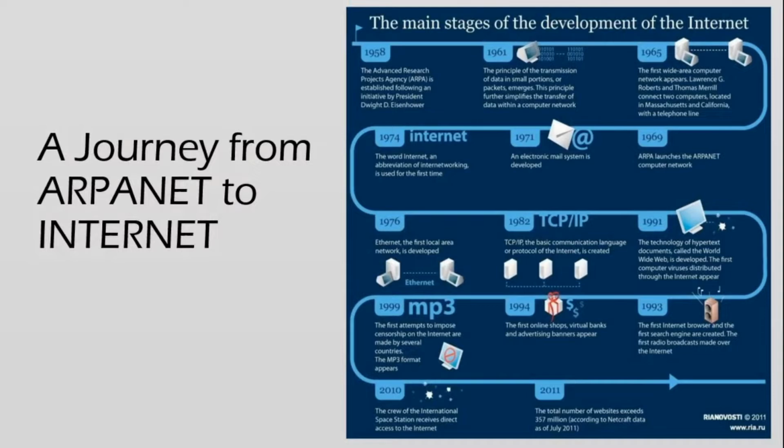So this is the journey of ARPANET, which we can see from 1958. Starting from 1958 and going to 2011 and still counting. And as you could see, there are important inventions. In 1974, the word internet, as an abbreviation of internetworking, was used for the first time, and in 1971 electronic mail was invented, and in 1982 the TCP/IP protocol was successfully implemented. And then in 1994 the first online shops, virtual banks and advertising banners appeared on the internet. And now today, nobody needs an introduction to the internet.